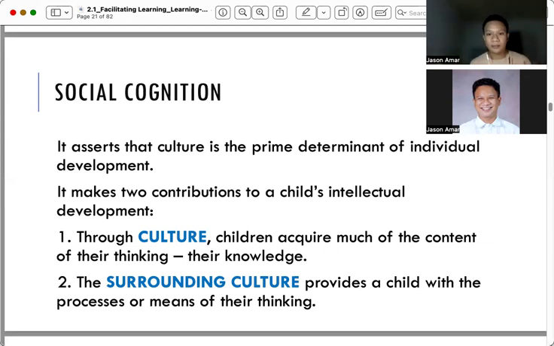That is culture. And through this culture, children, according to this model, acquire much of content of their thinking and knowledge. Gaka-acquire nila nga, ay, amo ni gali. Sa amo ni gali nga school, mag-recess sila. This is what they do. So they learn. They learn something. They acquire something. Nga, kung first period, gali, gaamo sini.